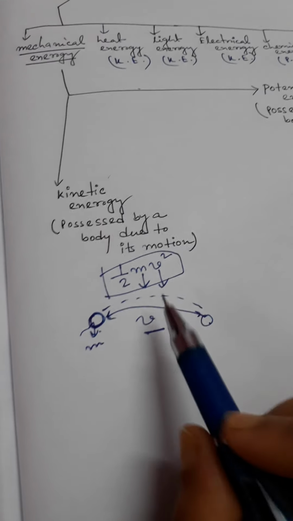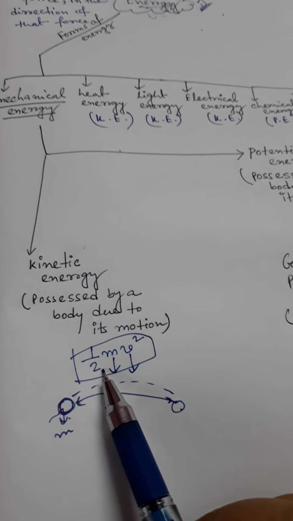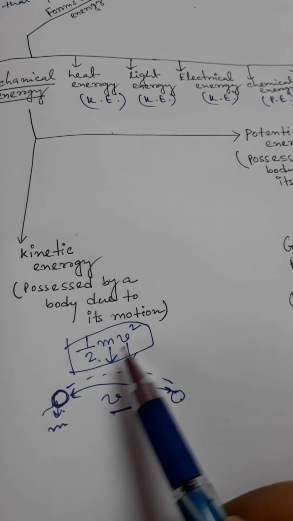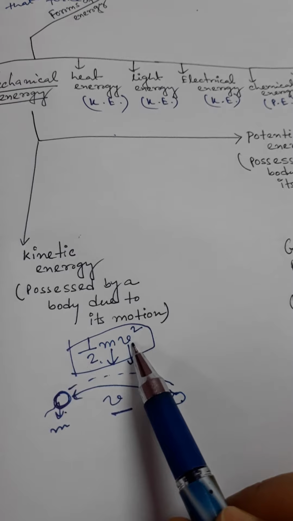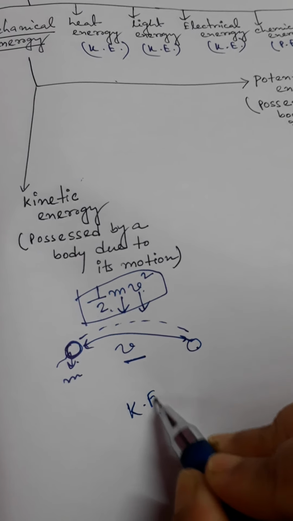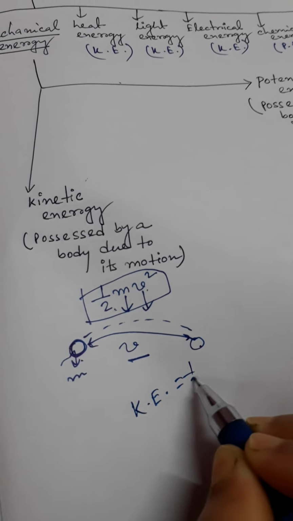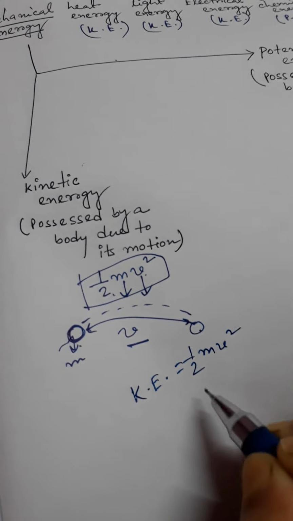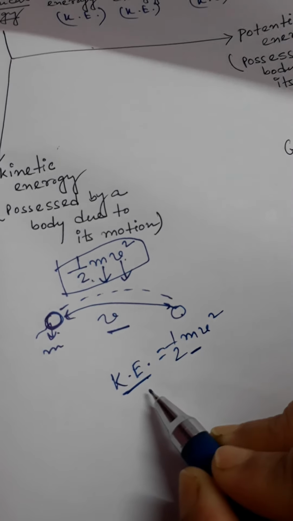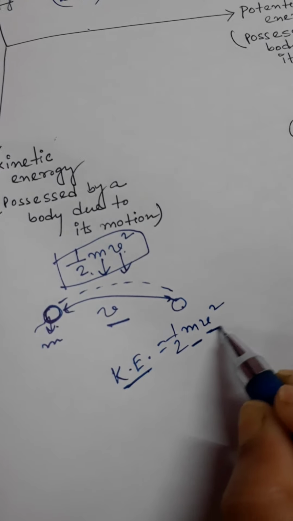And also remember this formula of kinetic energy, half of mv square. Using this formula you can solve all the numerical problems based on kinetic energy. Here you see one thing, the kinetic energy equals half of mv square. So the kinetic energy is directly proportional to m, and also directly proportional to v square.